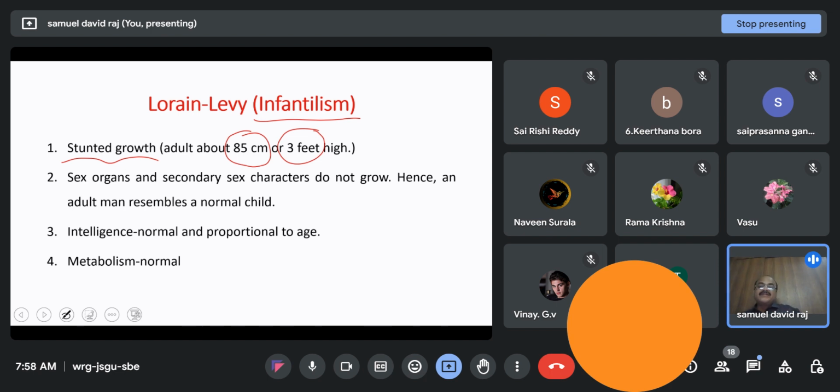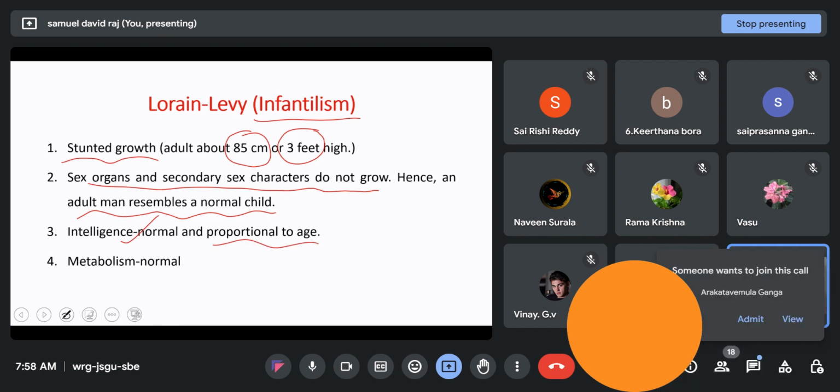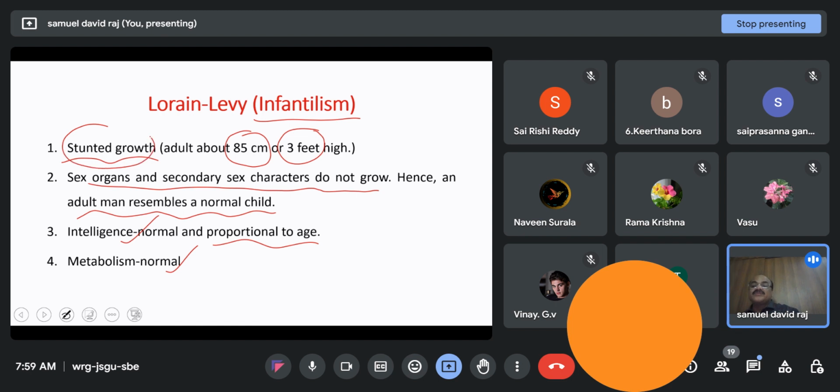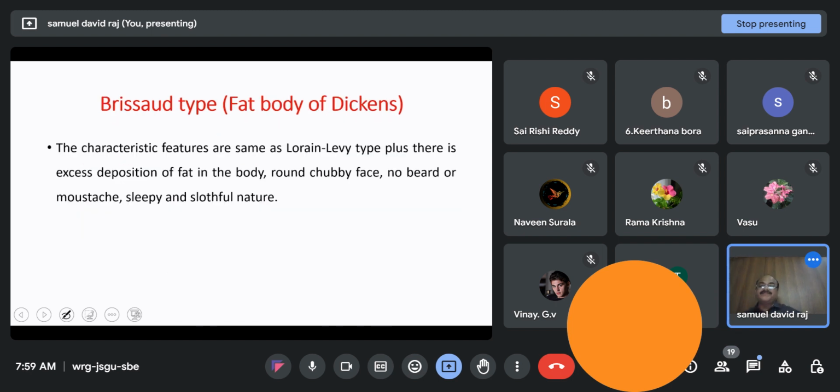And sex organs and secondary sexual characters do not grow, and hence the adult man resembles a normal child. Intelligence is normal and proportional to age. There is no decrease in the depth of knowledge. It is also the same, and metabolism also is the same. The only thing is that the growth is stunted.